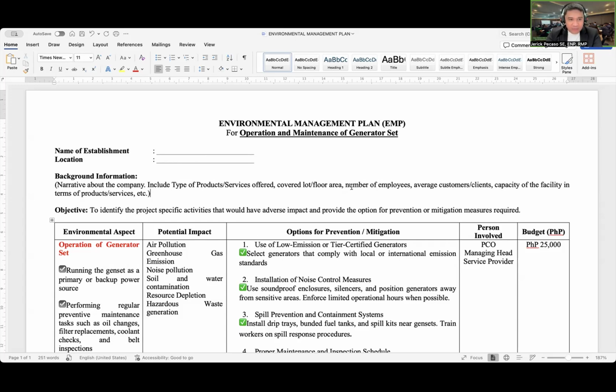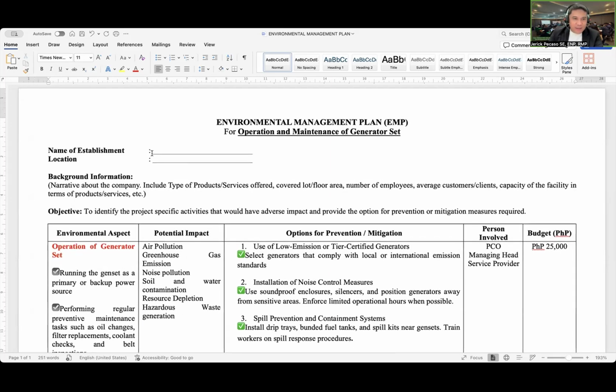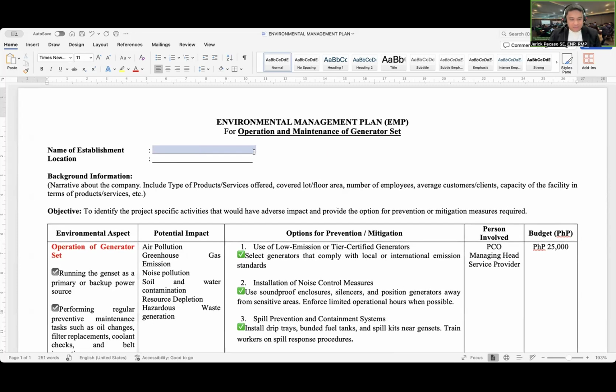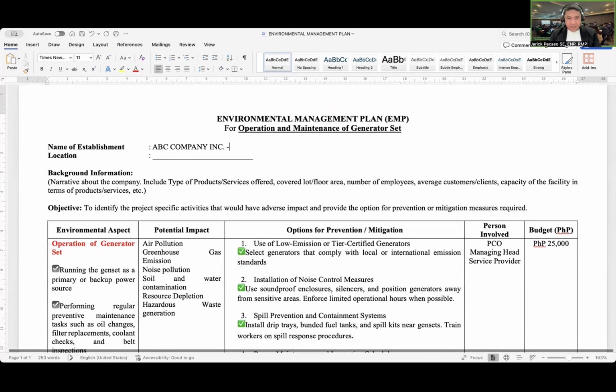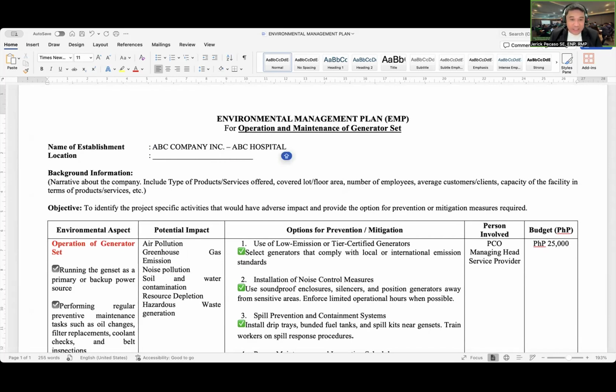Well, we provide the name of the establishment consistent with our application. So for example, we have ABC Company Inc. operating the ABC Hospital, for example.